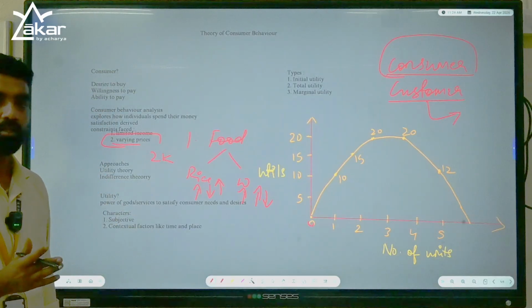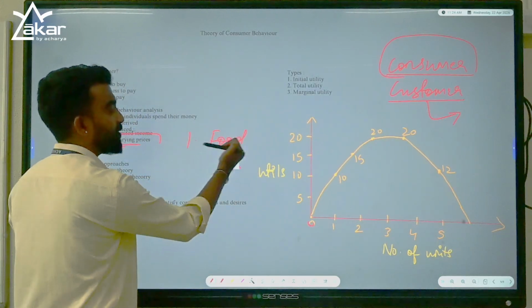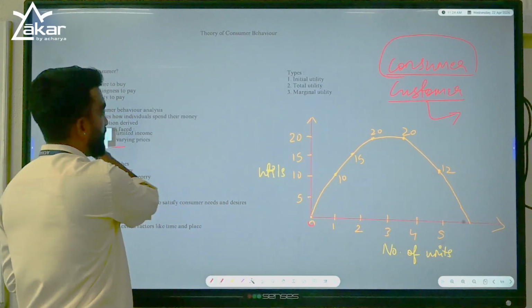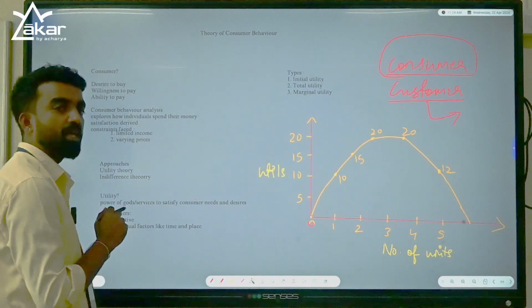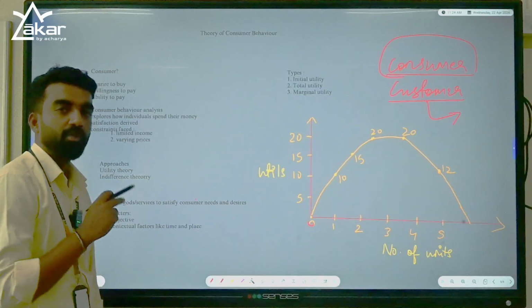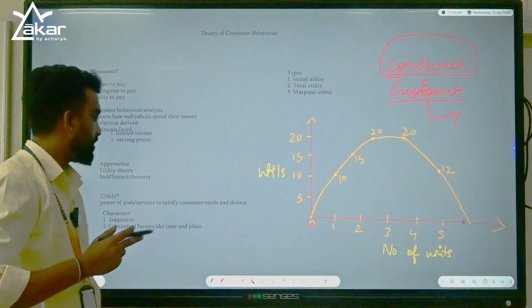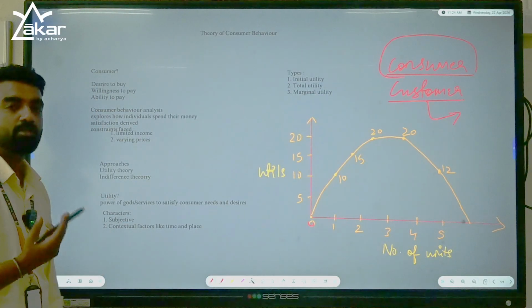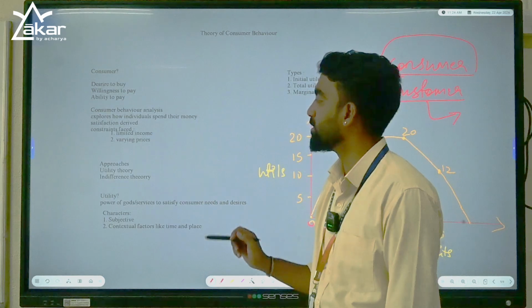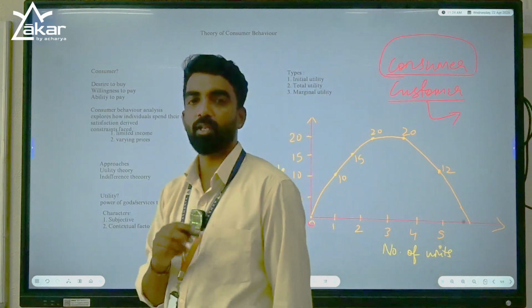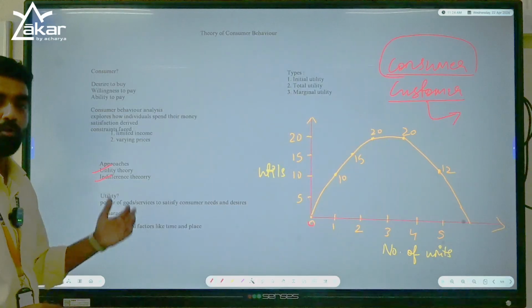To fulfill his hunger, for survival, he has to eat. So, because his budget for food is limited, the varying prices of goods and services will decide his consumer behavior, or will decide his buying ability or his calculations. Understood? So, how do you study? We can study consumer buying behavior in two methods or two approaches. One is the utility method and the second one is the indifference method. So we'll go one by one.